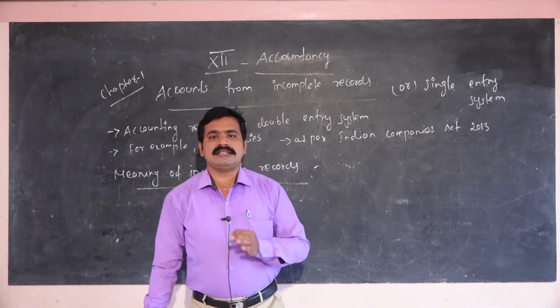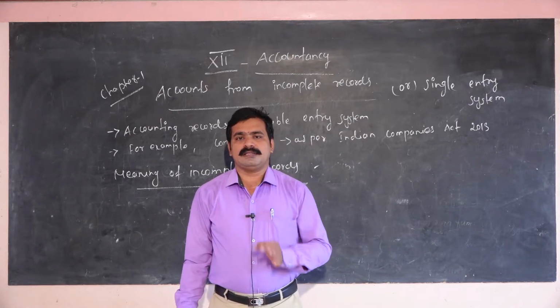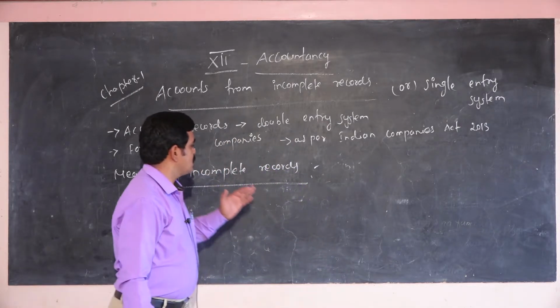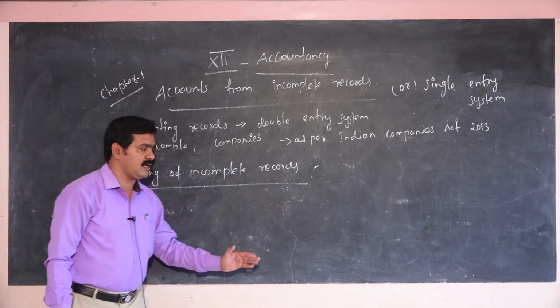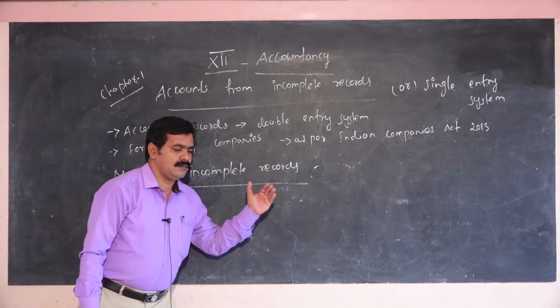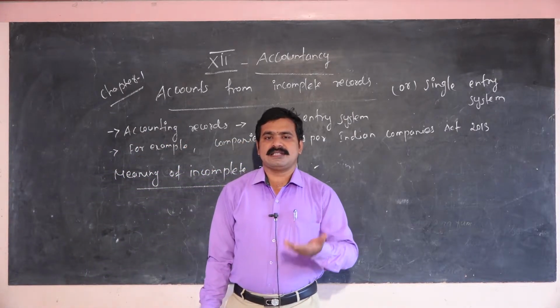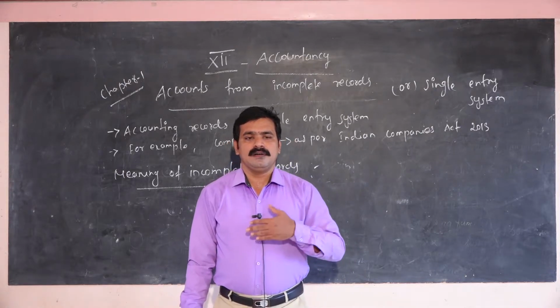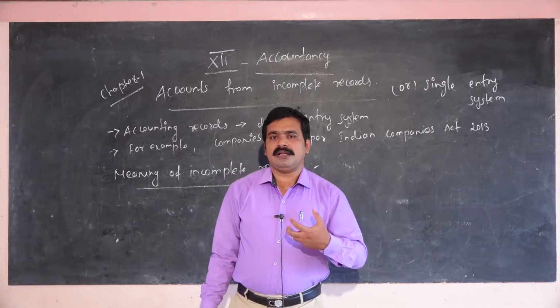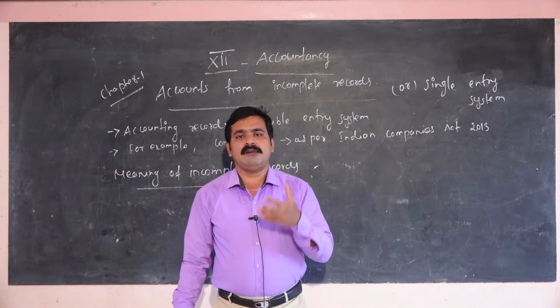Some companies do not strictly maintain the records in double entry system, that is called single entry system, also called incomplete records. For example, paid creditors, cash received from customers. Some companies maintain partially, some maintain fully.